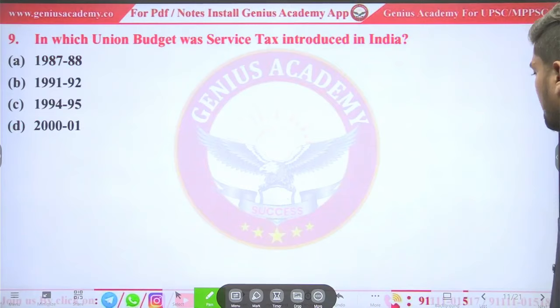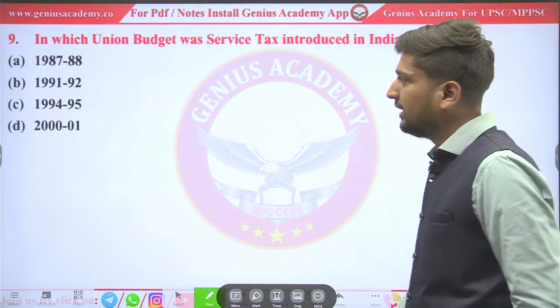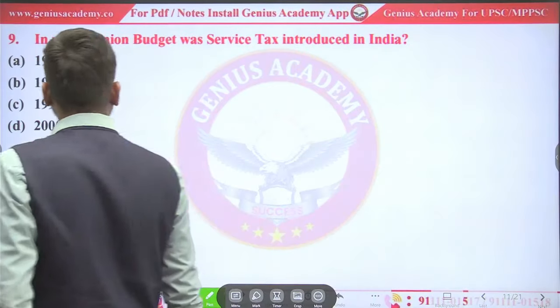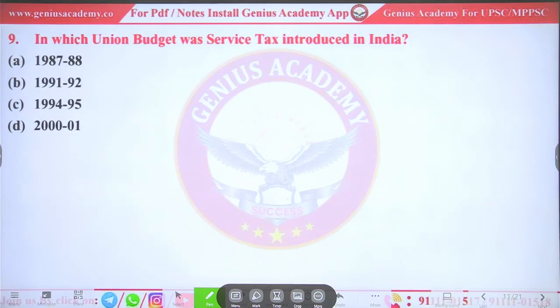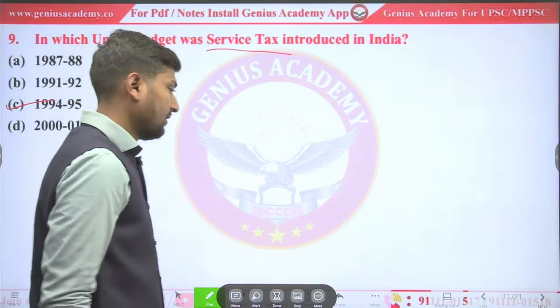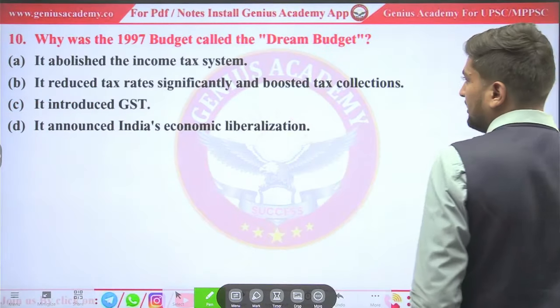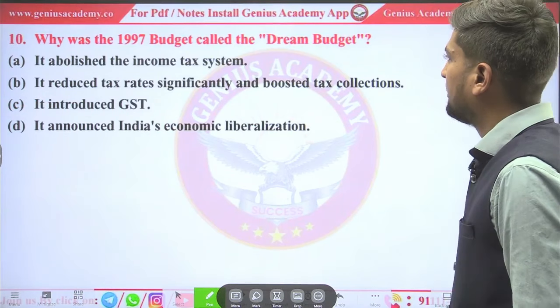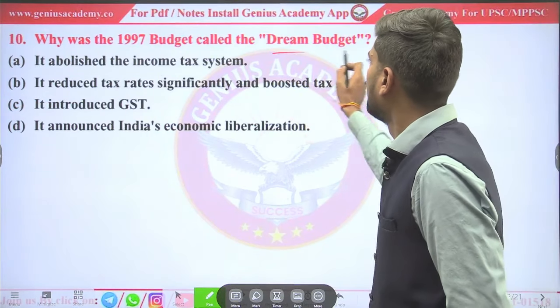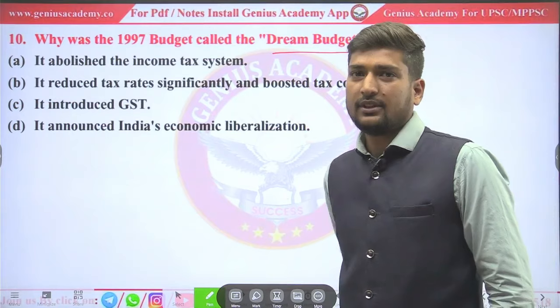Okay. So these are the questions which could be formed in your prelims exam. In which Union Budget was service tax introduced? It is in 1994-95. So look at the next question. Why was the 1997 budget called the dream budget? Why? What could be the dream?